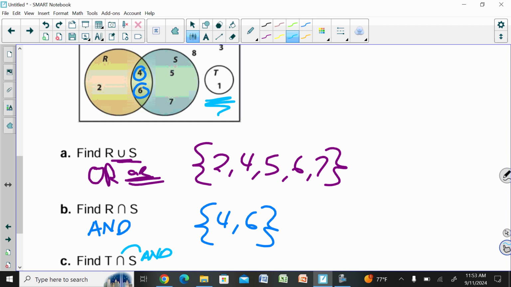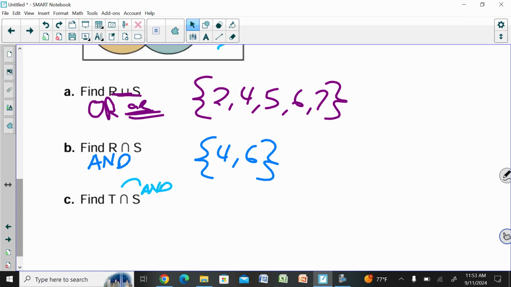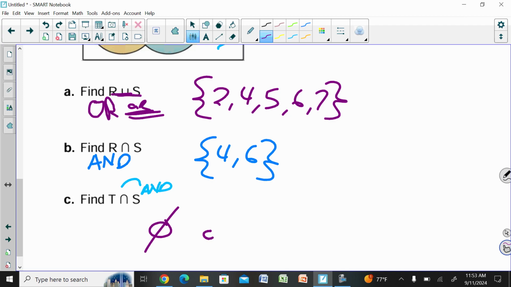So this is where we come up with no solution and write it with the zero with the line through it, or we could also write it this way, with nothing in it, which would be the empty set.